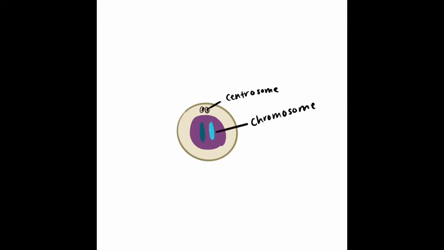Our centrosome is defined as an organelle near the nucleus of a cell that contains the centrioles in animal cells and from which the spindle fibers develop in cell division. As we will see later in mitosis, those spindles will develop, and let's not forget that the chromosome is located inside of the nucleus, which is purple in this case.